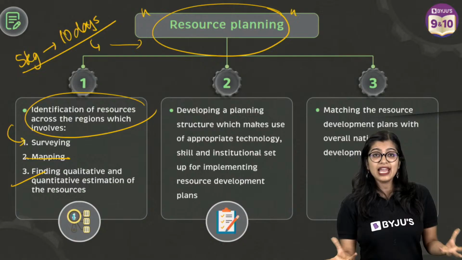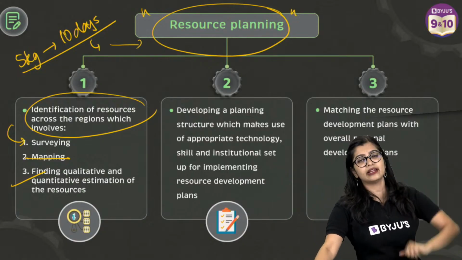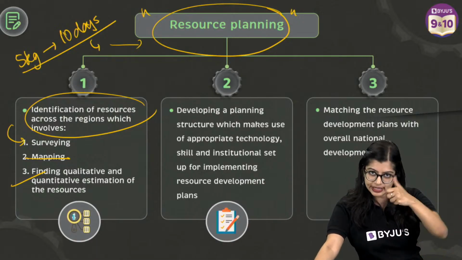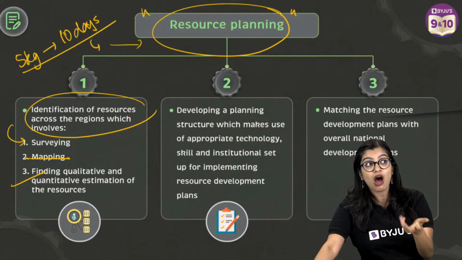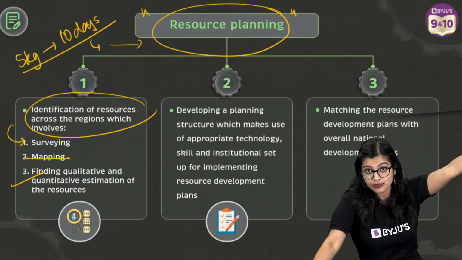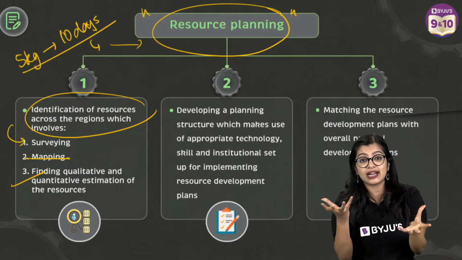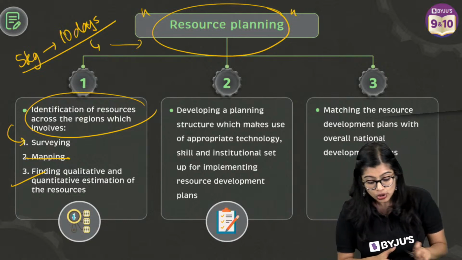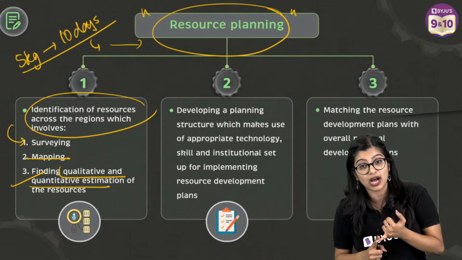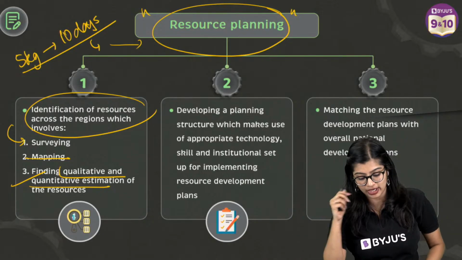Now, it's not just that minerals are found, right? Okay, I have iron ore in Chhattisgarh. Now, is it good iron ore? Is it bad iron ore? How much iron ore is there? Am I getting this many tons from Chhattisgarh, or am I getting only this much, right? I need to make sure that I'm able to figure it out, right? So, qualitative and quantitative estimation, how much, what all things that need to be done. So, that is also something you have to figure out.